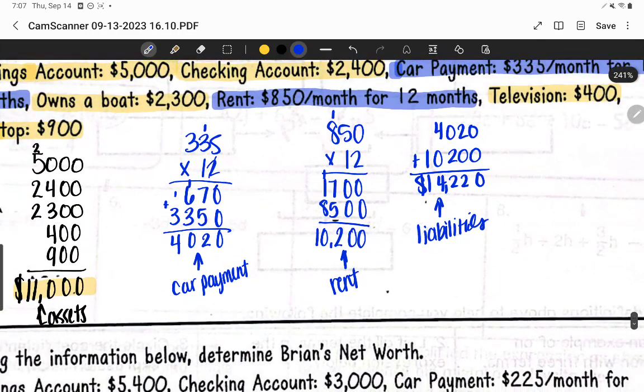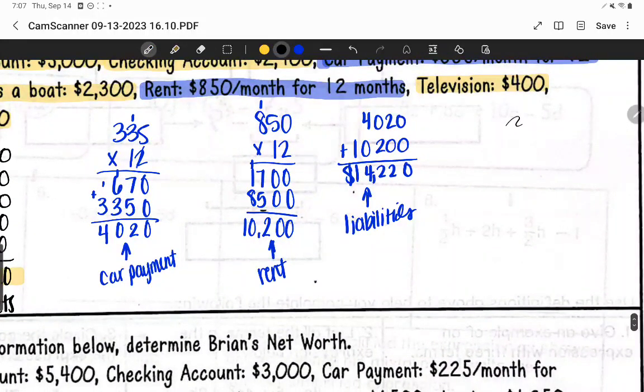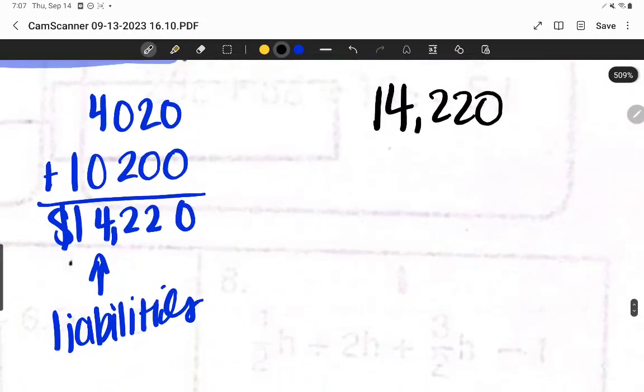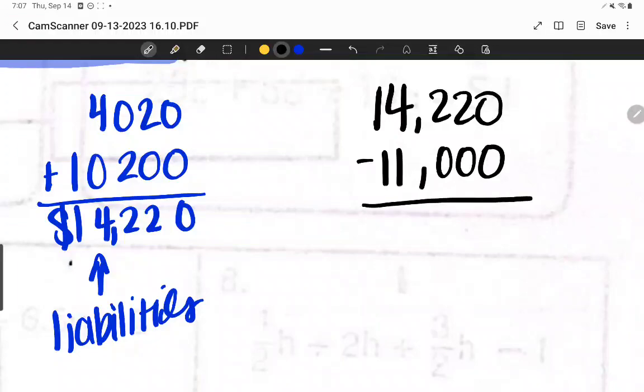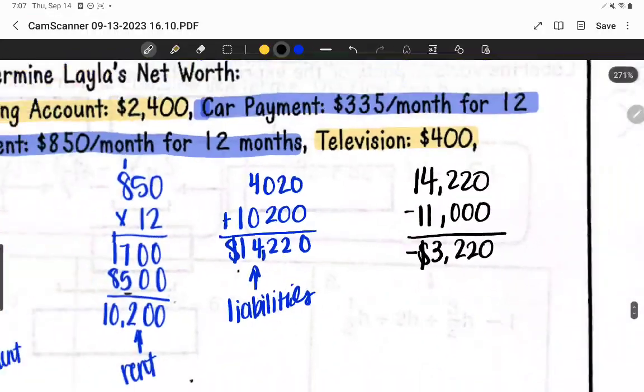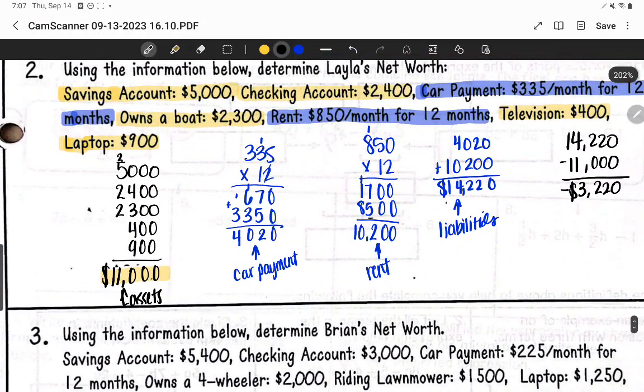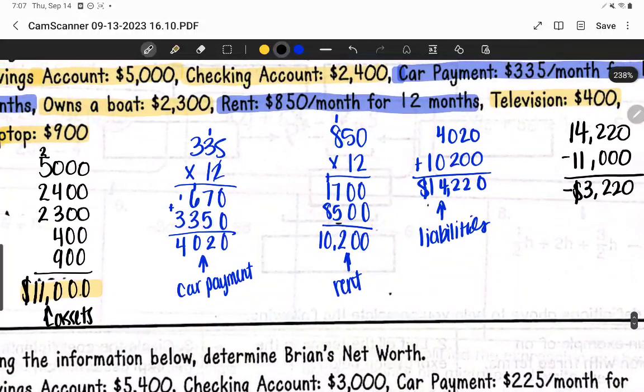So we'll have $14,220 minus $11,000. And that's going to give us $3,220. But remember that it is negative because our liabilities were worth more than our assets. There's all of those numbers. I'll leave this here for just a second.